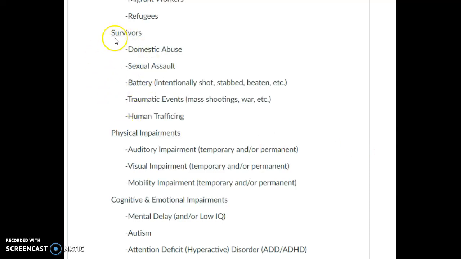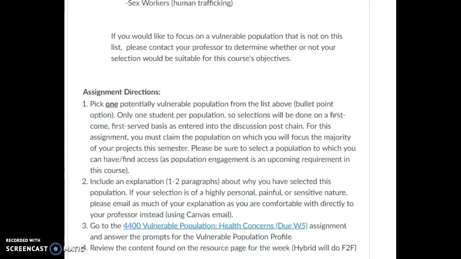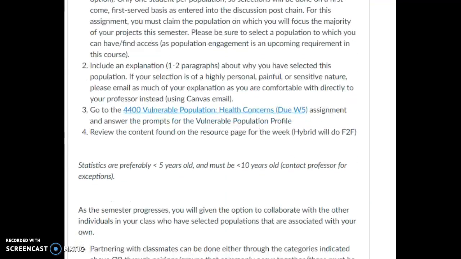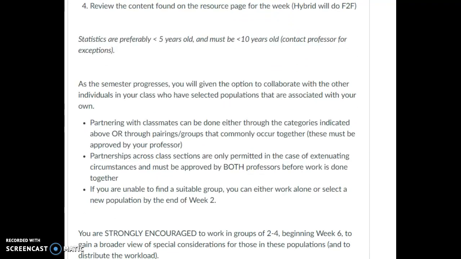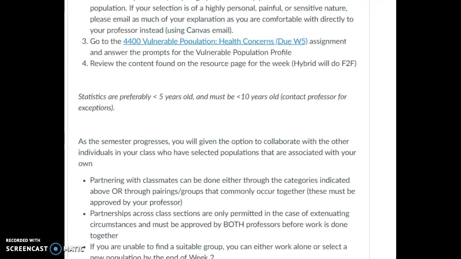If you do not choose a group under a category, that's fine, but you can also clear through your instructor other possibilities that have like a reasonable Venn diagram. That's those overlapping circles. So if, for example, one individual in the course has chosen the veteran population, and another person in the group has chosen the homeless elderly population, there is enough of an overlap.